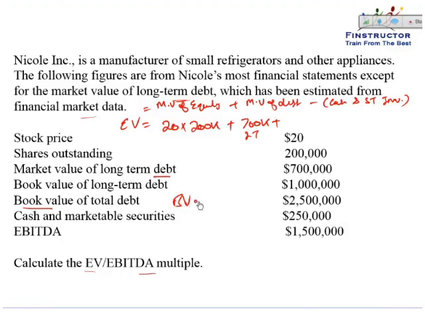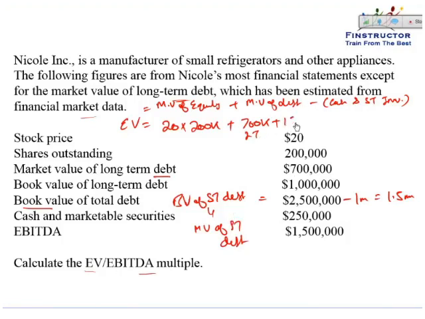The book value of short-term debt can be calculated as 2.5 minus 1 million, that is equal to 1.5 million. So the book value of short-term debt is equal to the market value of short-term debt. We actually need the market value, but book value and market value for short-term debt will not be very different.